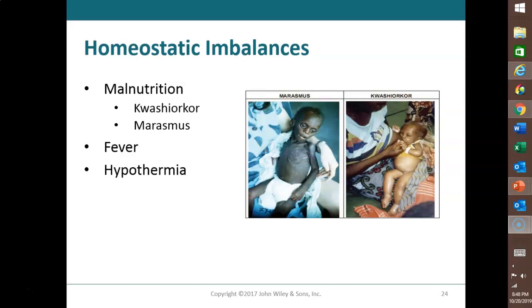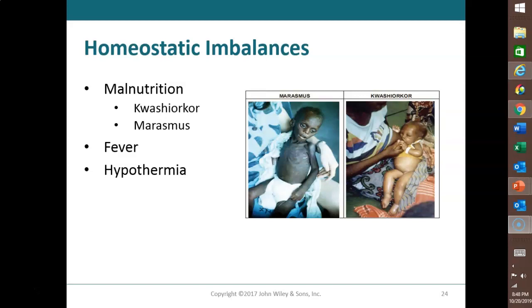Fever is when you have an elevated core temperature that's caused by something causing your thermostat to reset. So the hypothalamus, remember, is your thermostat. So the most common causes of fever are viral or bacterial infections or the toxins produced by bacteria. However, sometimes fever occurs during ovulation or excessive secretion of thyroid hormones, certain types of tumors, or reaction to vaccinations.